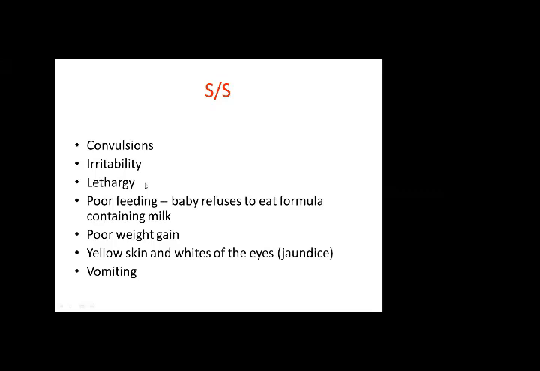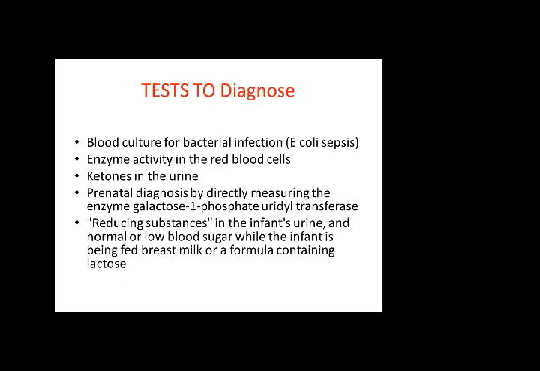Galactosemia signs and symptoms: obviously, when these products are accumulating in any part of the body, that part will become disturbed. So there are convulsions if they are in the brain, irritability, lethargy, poor feeding. The baby refuses to eat formula containing milk, poor weight gain because carbohydrates are not being digested. So weight will fall. Yellow skin and whites of the eye, jaundice, vomiting.